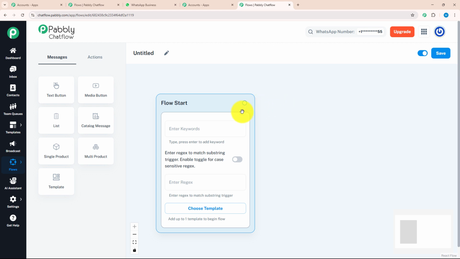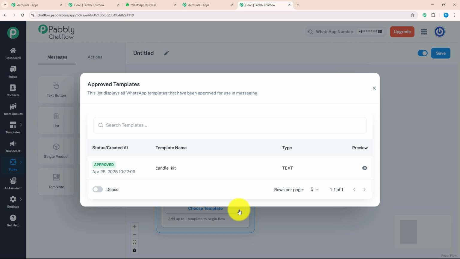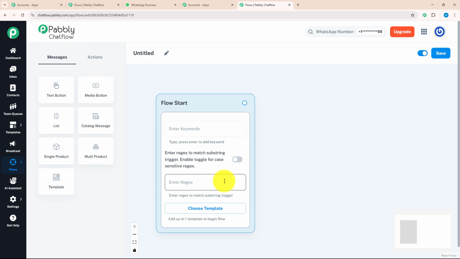Inside this, there are 3 key features: keywords, regex, and choose template. Let's see each feature individually. Choose template is a feature where you can choose your created template to give a personalized touch to your chat. Regex is a regular expression, a special pattern or sequence of characters used to find, match or filter specific text. Keywords are the trigger messages that your customer will put while initiating a conversation. As we got to know about all three features, let's build this flow.